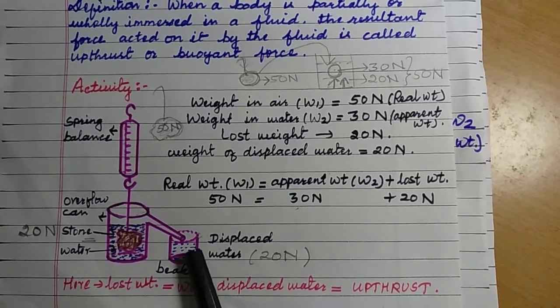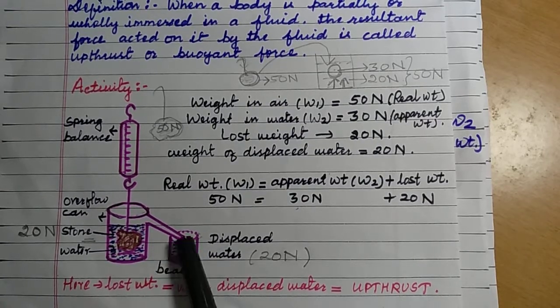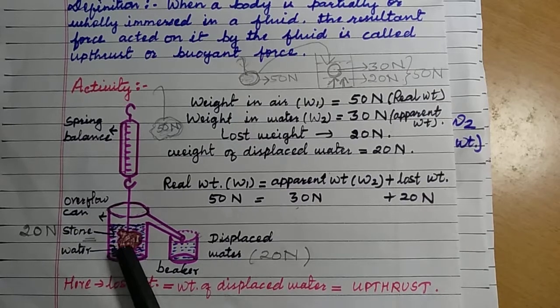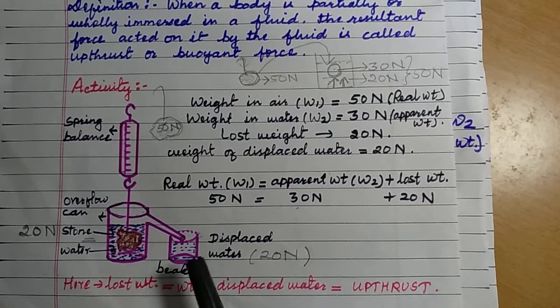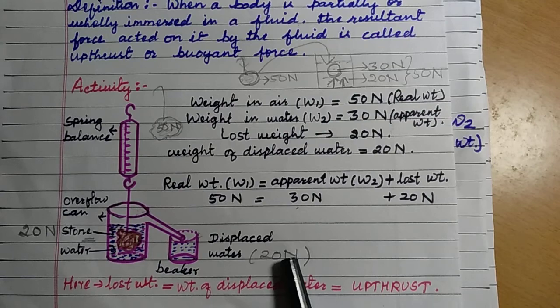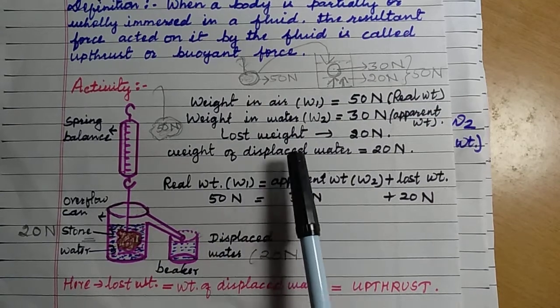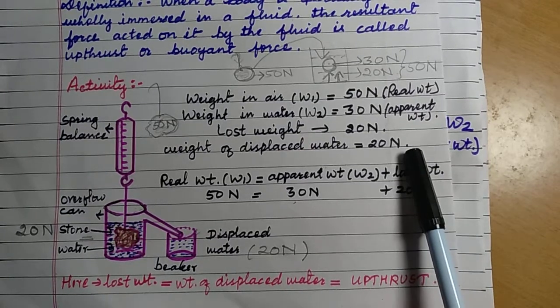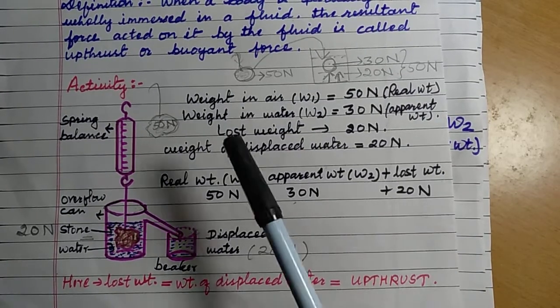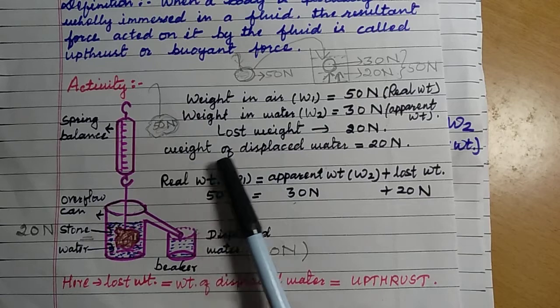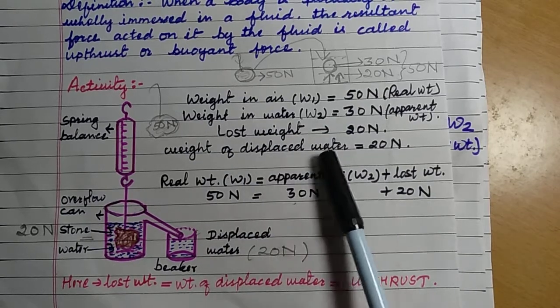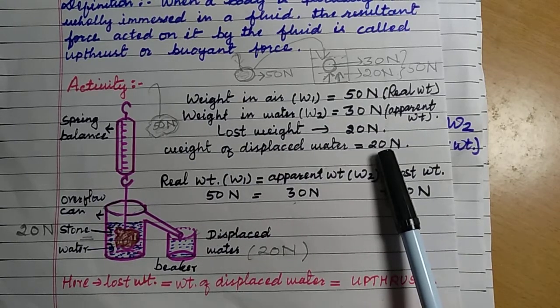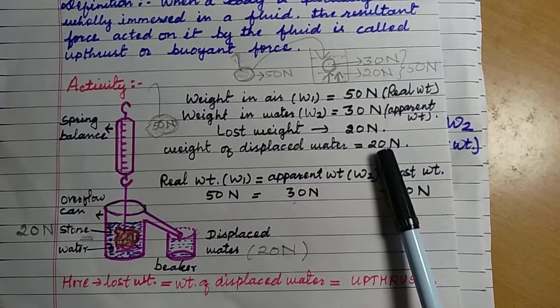into water, then the water which is removed by this stone measures exactly 20 Newton, right? So the weight of displaced water, the water which is removed by the stone, is 20 Newton. Okay, the weight lost is 20 Newton, and the weight of the displaced water removed is also 20 Newton. So this is the magic.